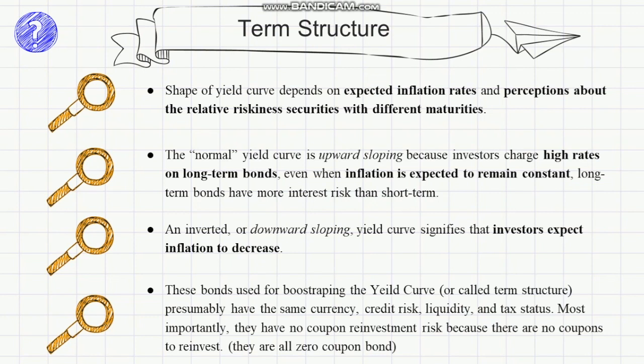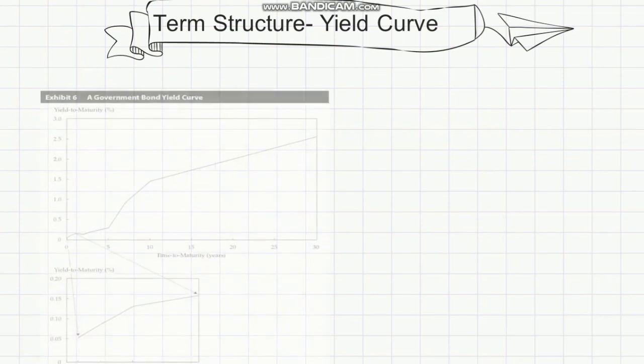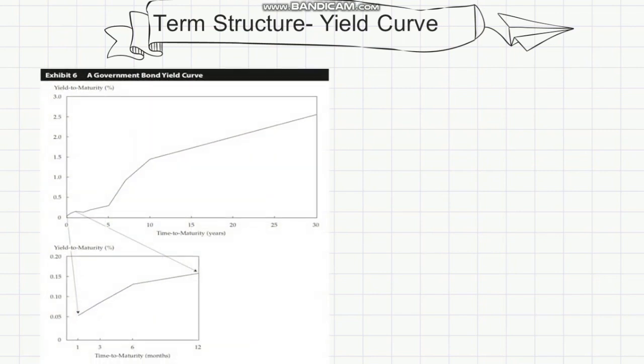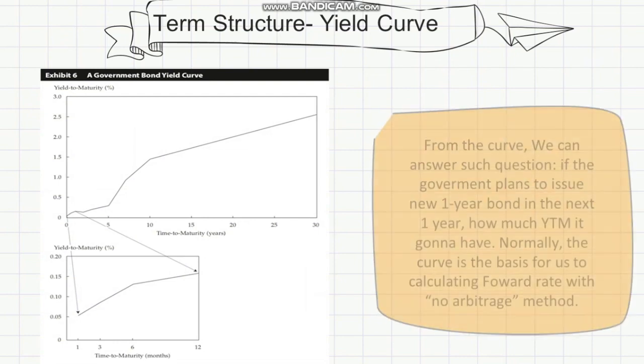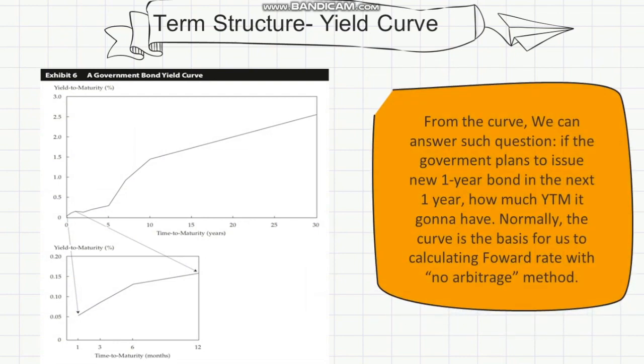This is an example of government bond yield curve. From the curve, we can answer such question: if the government plans to issue a new one-year bond in the next 1 year, how much YTM is it going to have? Normally, the curve is the basis for us to calculate forward rate with no arbitrage method.